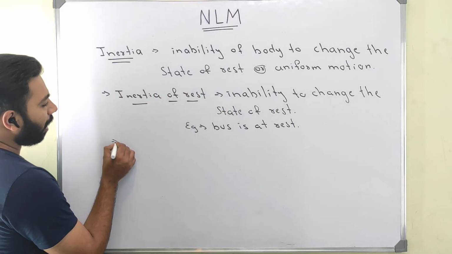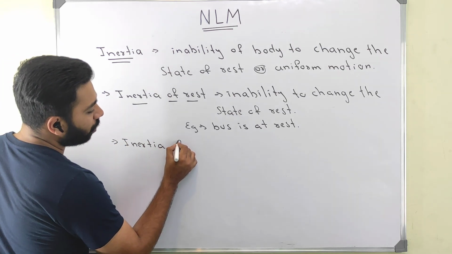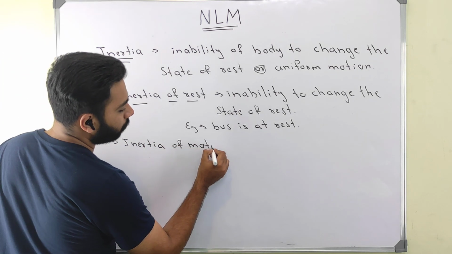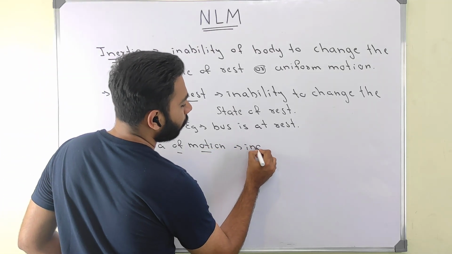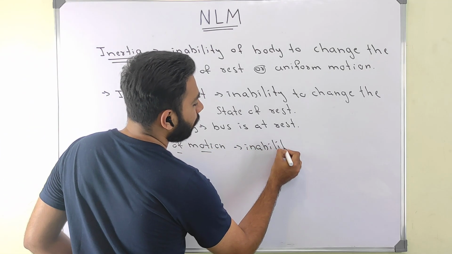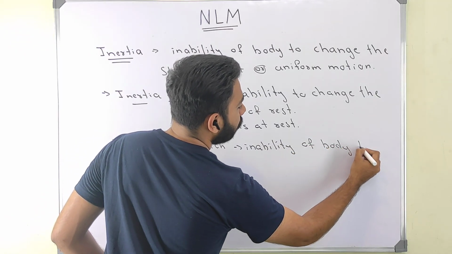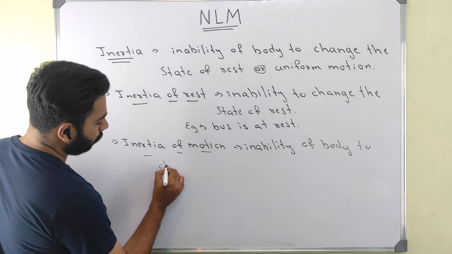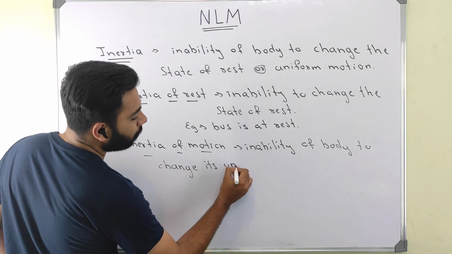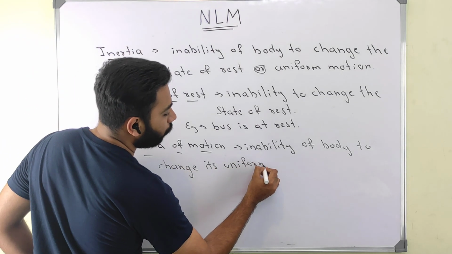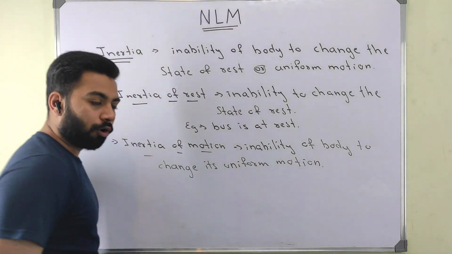Next one we have is inertia of motion. Same thing: inability of a body to change its uniform motion. Hope you got it.